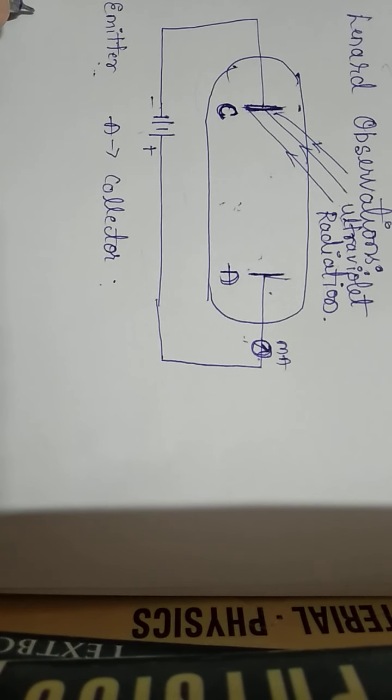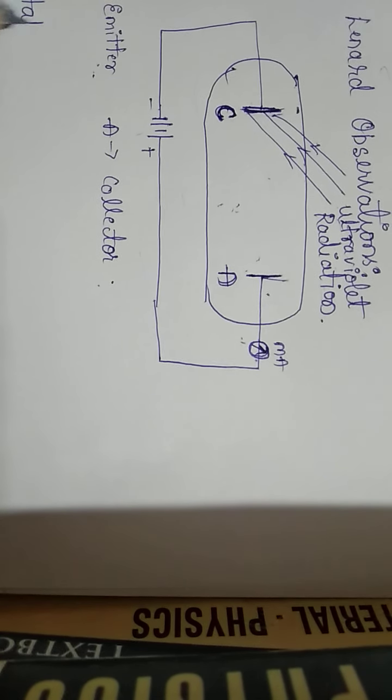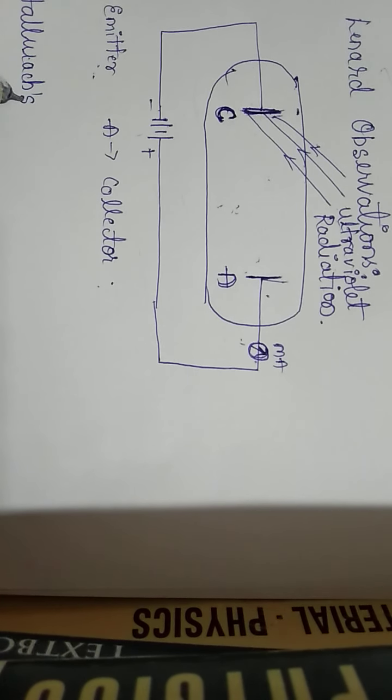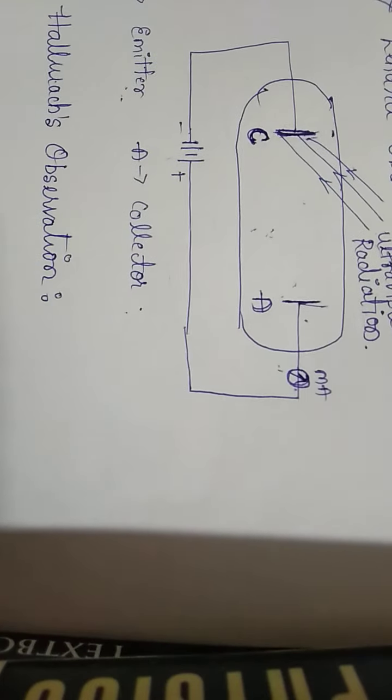Another experiment is by another scientist named Hallwachs, Hallwachs' observation.